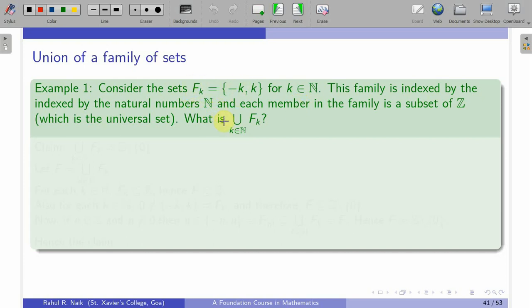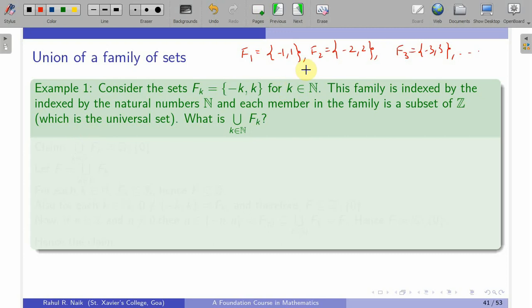So for example, F1 will be the set consisting of two elements, -1 and 1. F2 will be the set {-2, 2}. F3 will be the set {-3, 3}, and this goes on. It is not defined for the negative integers. It is not even defined for any other real number lying between the natural numbers. So this is how these F_k's are defined.